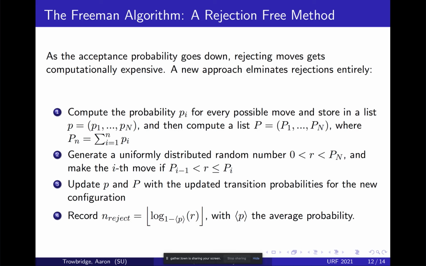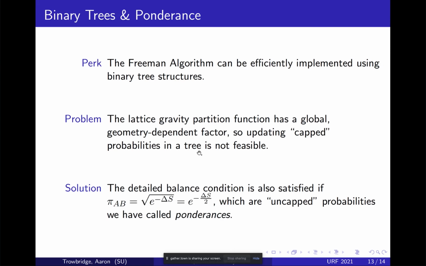And we can put that on a computer, and we can also calculate a number that tells us how many Metropolis moves we really rejected, and that's what this n reject is here. So a perk of this is we can very efficiently implement this using binary trees. Binary trees are a computational data structure that allow us to find probabilities, search the bookshelf, and update the bookshelf very quickly, and that's great.